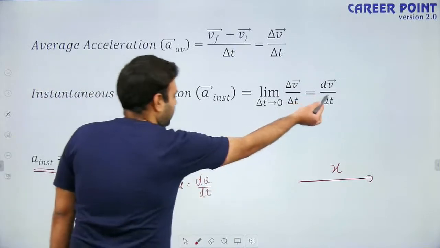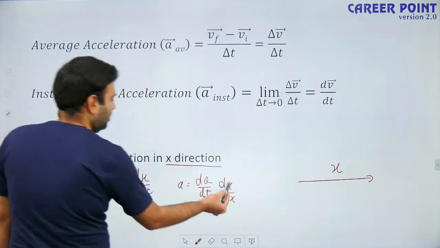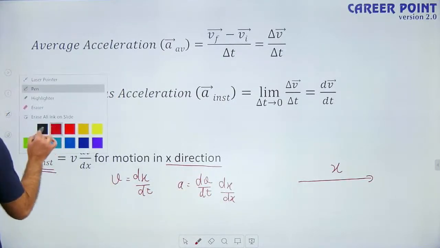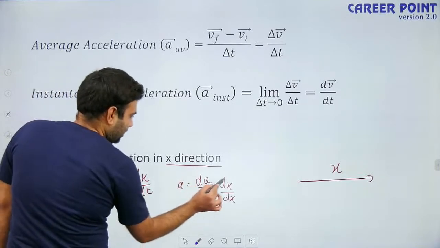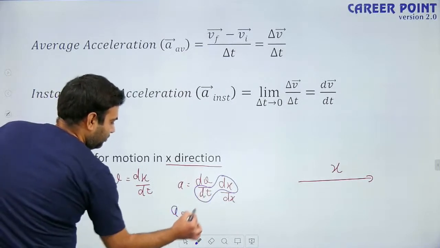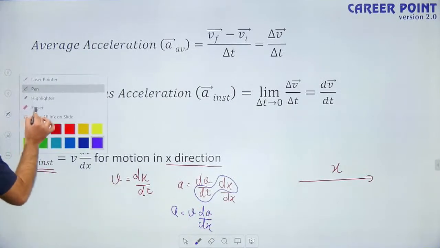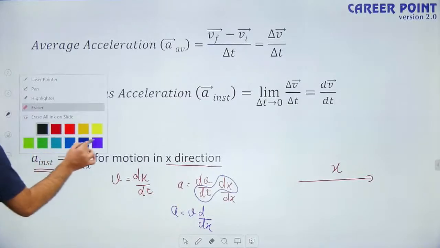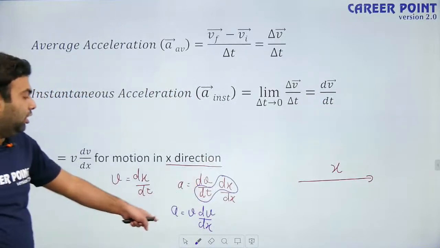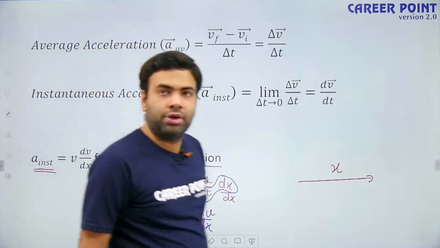If I multiply this by dx upon dx, which is equal to 1, it will not change anything. Now this dx by dt becomes v, so acceleration is equal to v times dv by dx. So instantaneous acceleration can be written either as rate of change of velocity with respect to time, or instantaneous velocity multiplied by rate of change of velocity with respect to displacement.